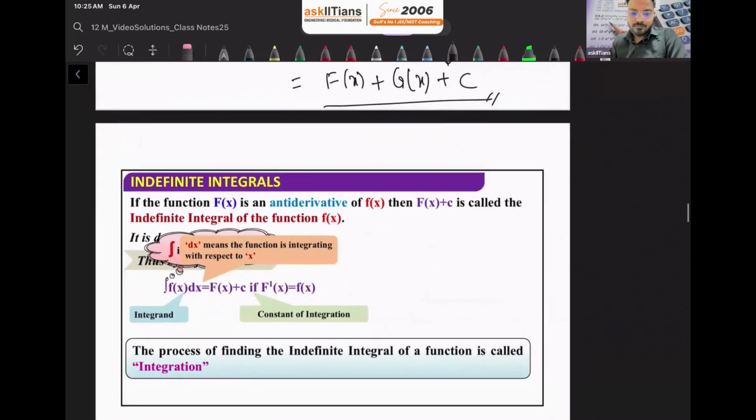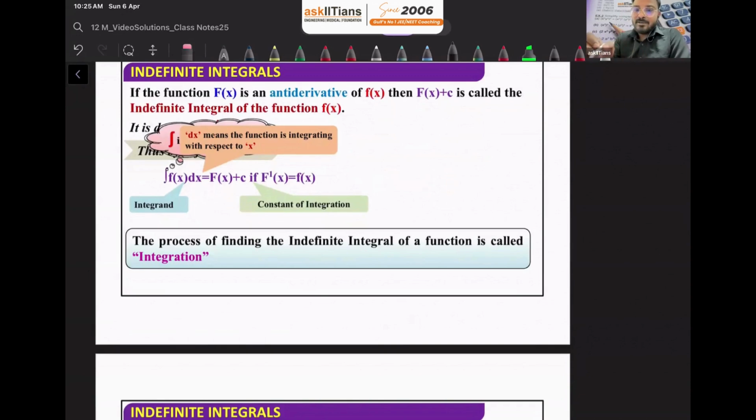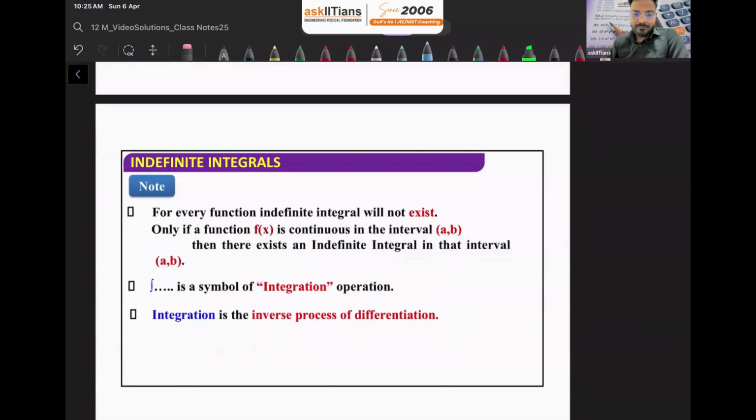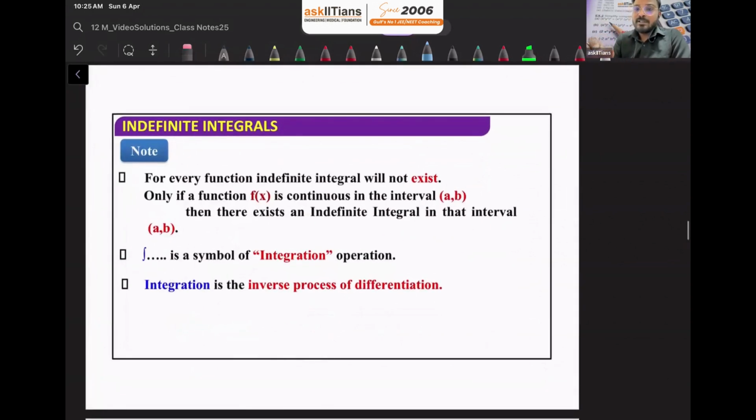Now, these are the basic definitions in the starting. I have covered that the process of finding the indefinite integral of a function is called integration, right? Yes. Now these are the points that you need to note down, guys. These are very, very important points.